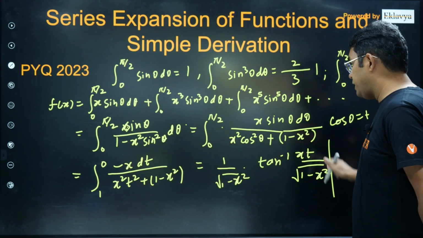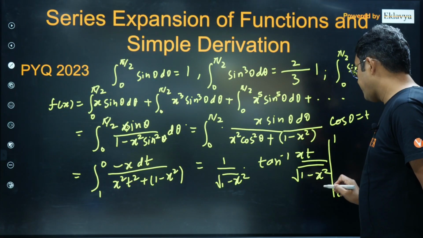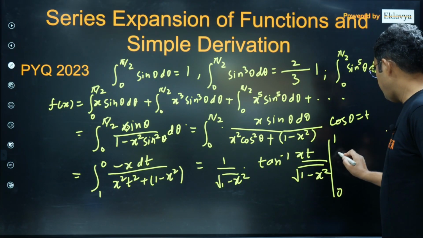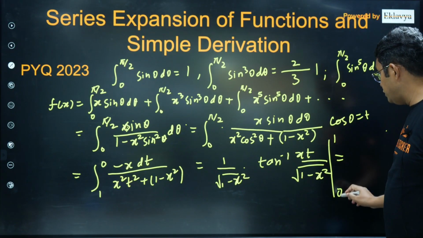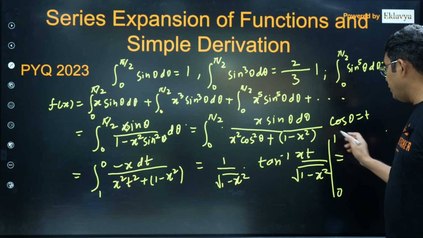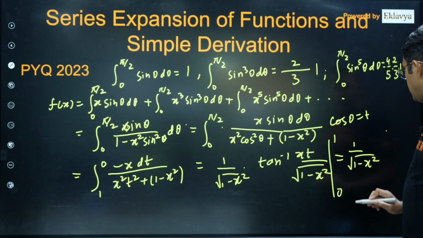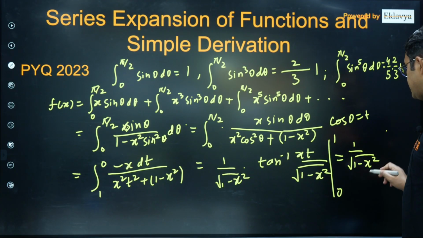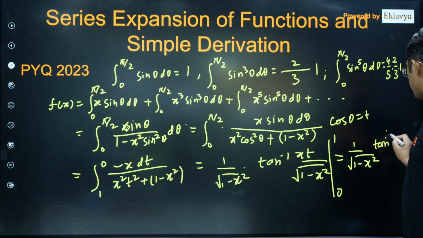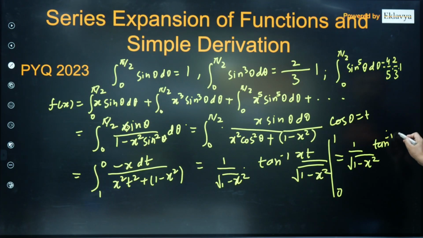So this is the final integration, from 0 to 1. If you put t equal to 0, this will be 0. If you put t as 1, it will be 1 upon root over 1 minus x squared into tan inverse of x upon root over 1 minus x squared.